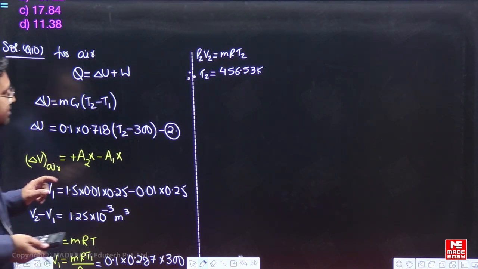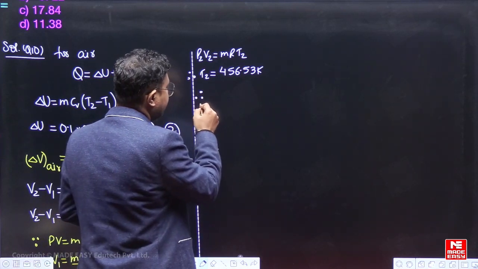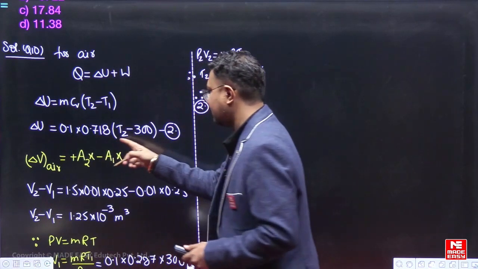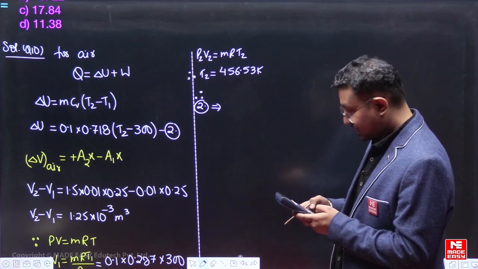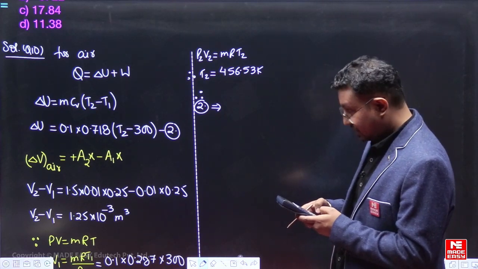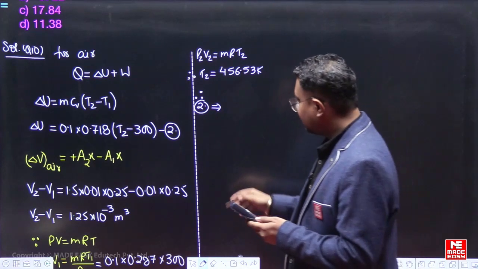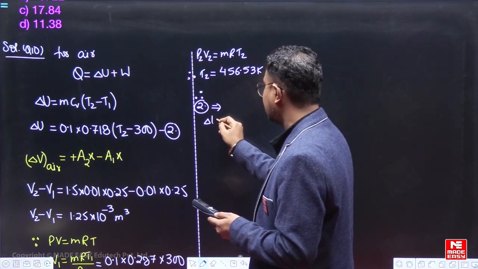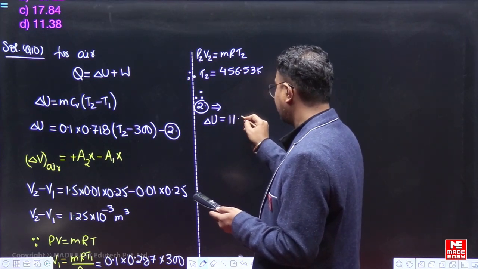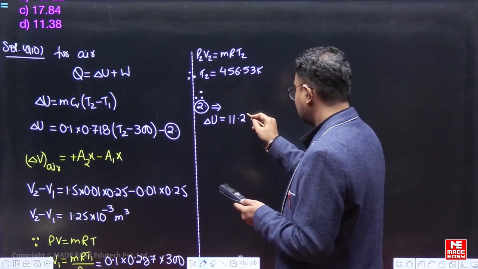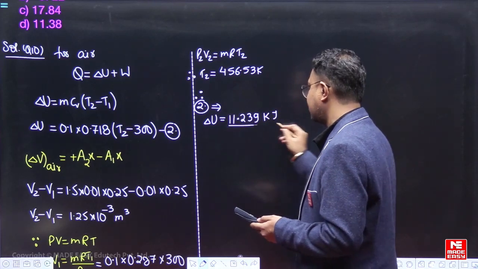Now if we see this T2 value, we can find out the internal energy change. Therefore we can say equation 2 implies. So this is the equation 2 which we have got. So equation 2 is 456.53 minus 300 into 0.718 into 0.1. So we have internal energy change delta U is equal to 11.2388. So 11.2388 it is. So I am writing 9, slightly rounded, kilojoule. Fine. So this is the internal energy change.